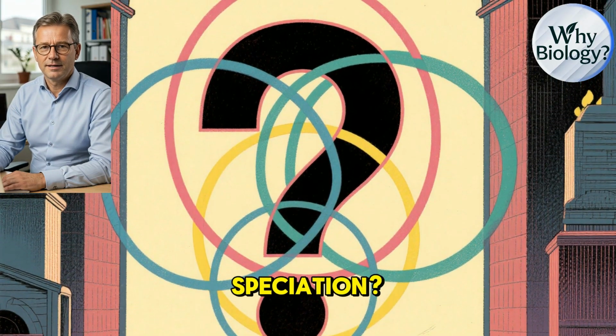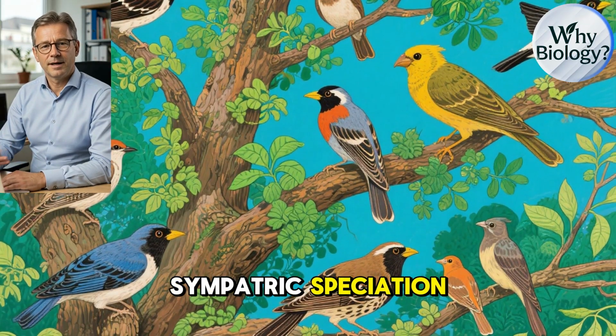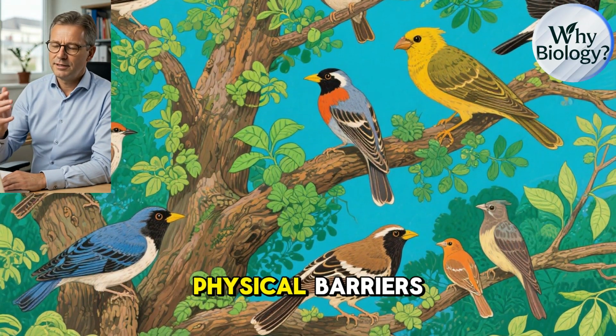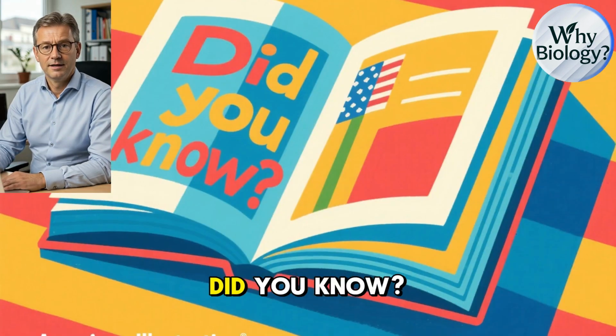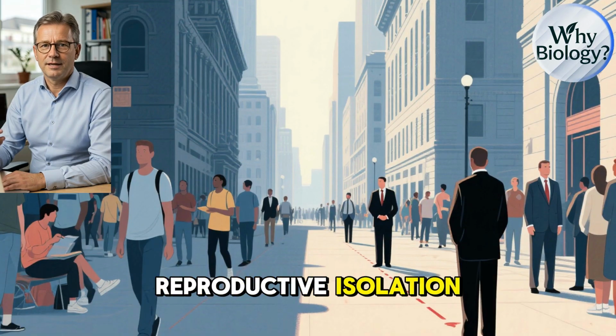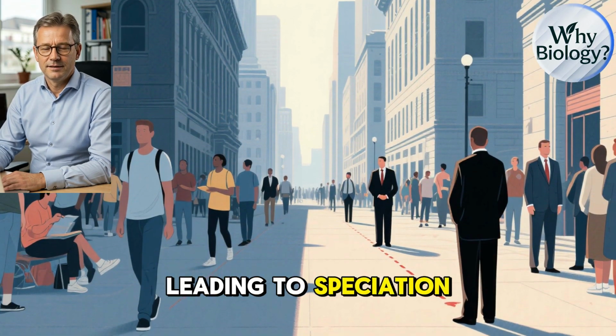Question 179. Did you know? What is sympatric speciation? Sympatric speciation occurs within the same geographic area without physical barriers. Question 180. Did you know? What is reproductive isolation? Reproductive isolation prevents gene flow between populations, leading to speciation.